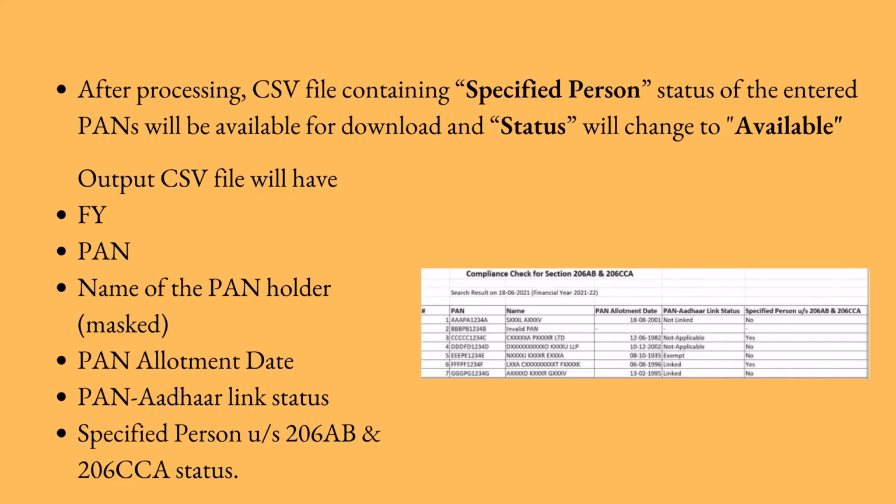Please note, the downloaded output result will show the following details: financial year, PAN, name as per PAN, PAN and Aadhaar link status, and finally it will show whether the person is a specified person under Section 206AB and 206CCA. Output will also provide the date on which the specified person's status as per Section 206AB and 206CCA is determined.